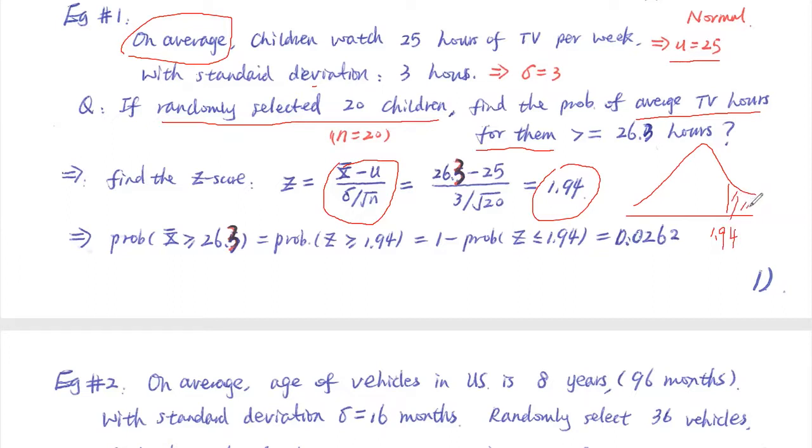How do we find the probability of this area? We go from the chart: 1 minus the probability we got here for 1.94. So that gives us the overall area, 0.9738. The other probability is 2.62%. It's very small. This is the probability we are looking for.